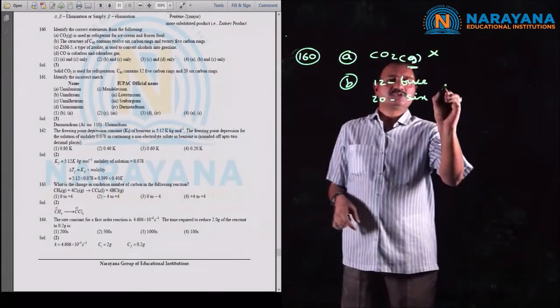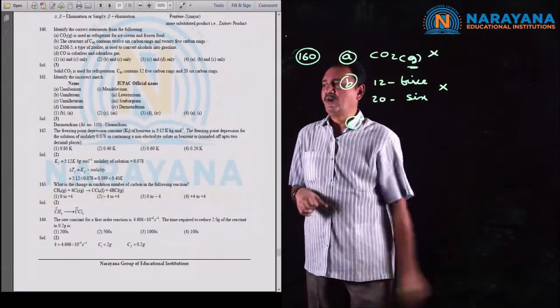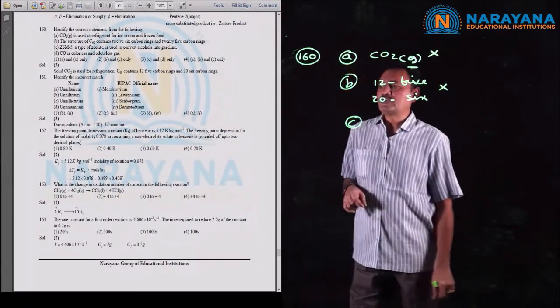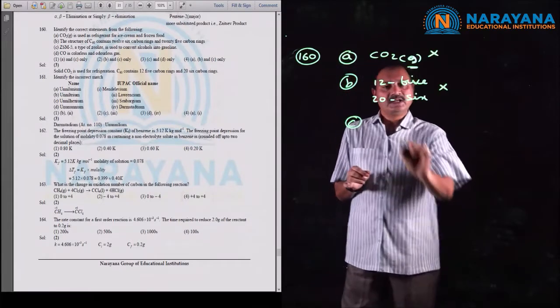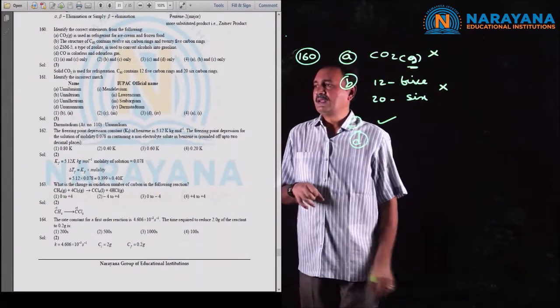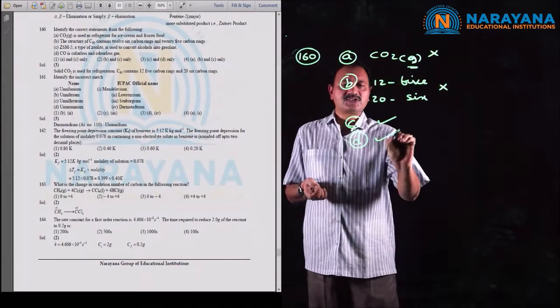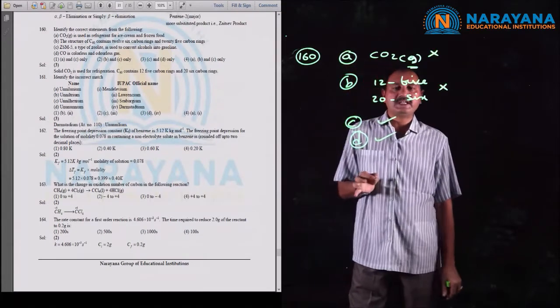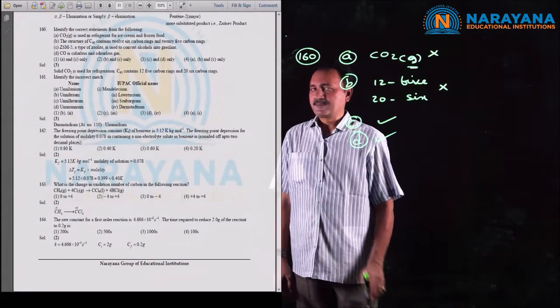Just reversed, so B is also wrong. Now C, ZSM-5, a type of zeolite, is used for the conversion of alcohols into gasoline. So this is the correct statement. Now statement D, carbon monoxide, colorless and odorless. This is also correct. The correct option is C and D, which is the third option.